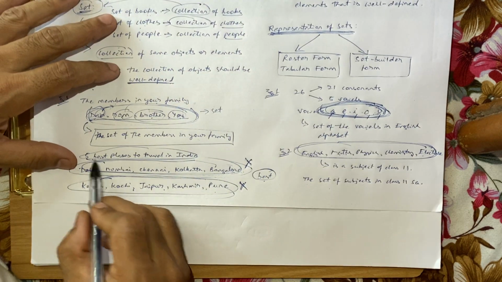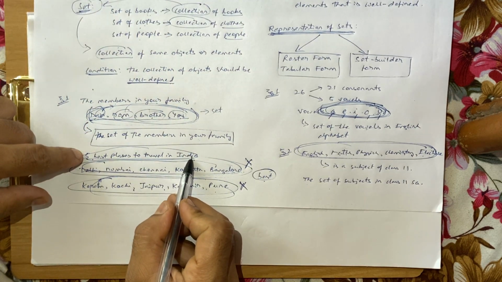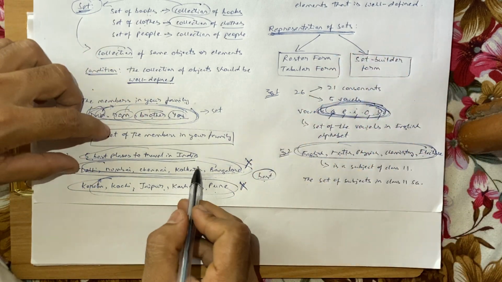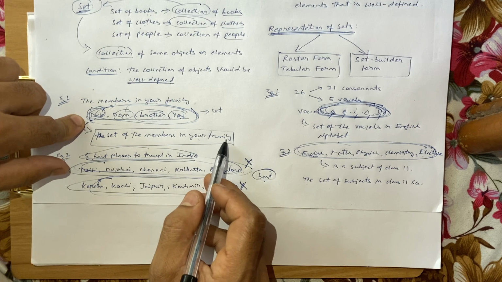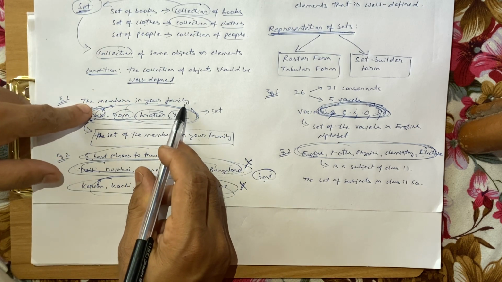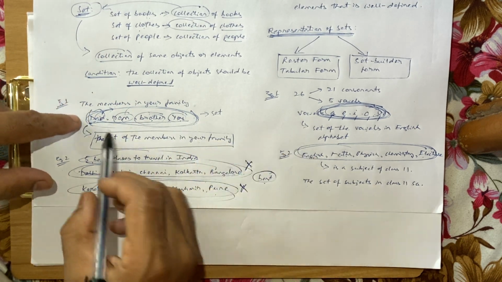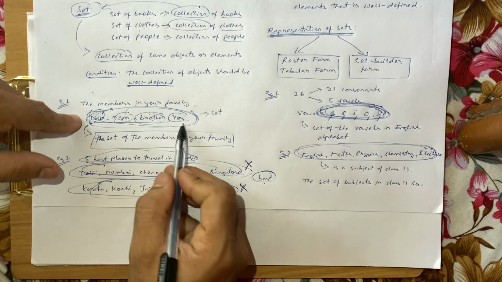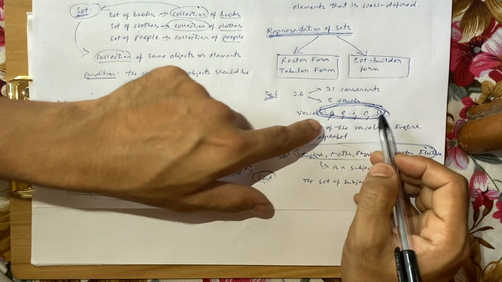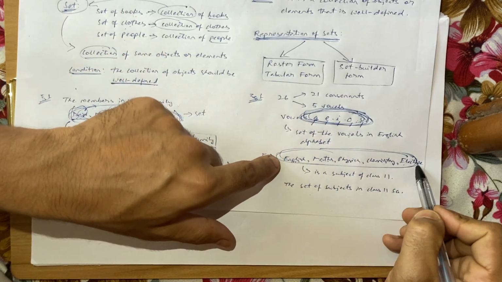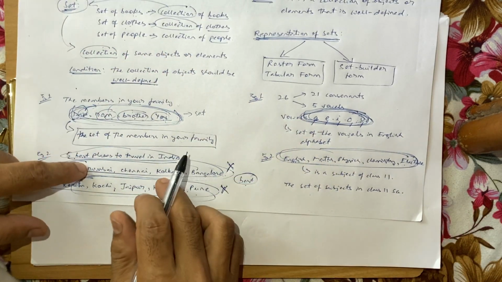But 5 best places to travel in India can vary from person to person. So this collection cannot be a set. Whenever we say the set of members in your family, or the collection of members in your family, it will be a set. Why? Because it will always be your dad, your mom, your brother and you, if these are the members in your family. This is always fixed. This can vary. So this is not a set and these are sets.